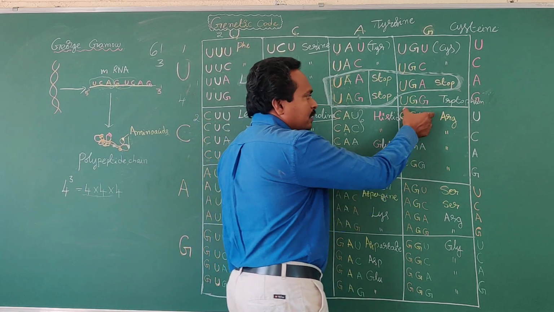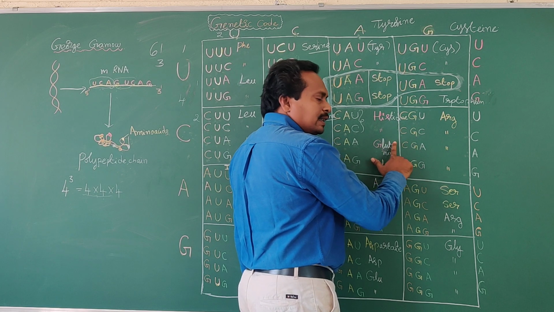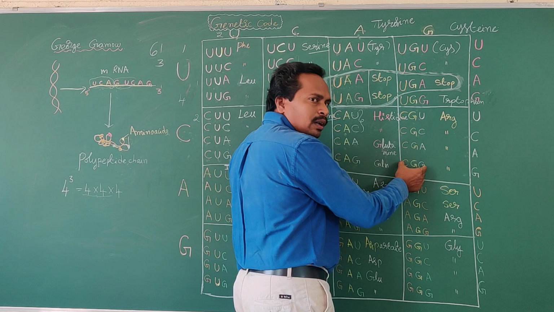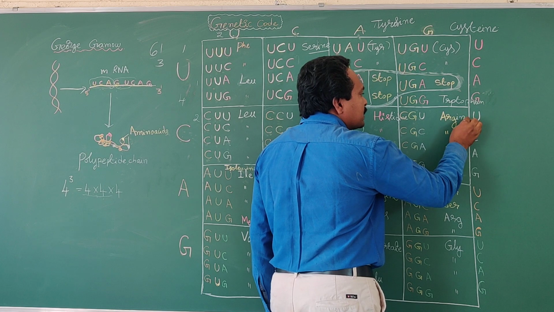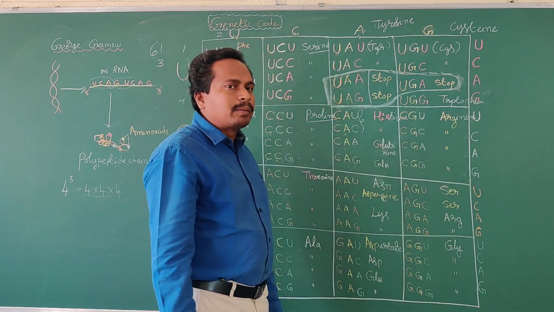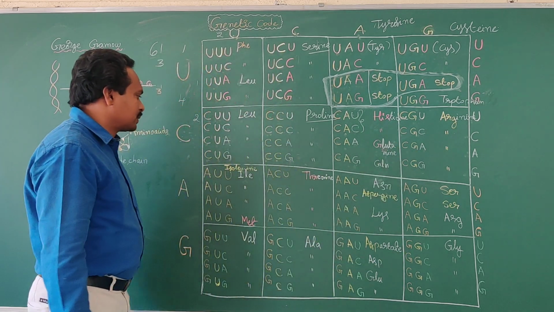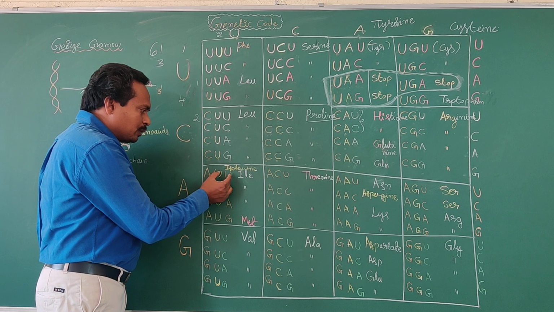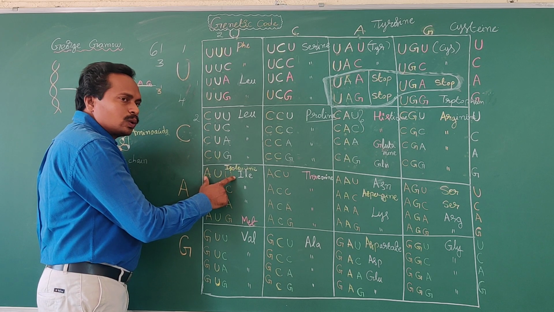Okay, is it clear? Next, the CGU, CGC, CGA, CGG, all these four codons code for synthesis of arginine amino acid. Arginine, ARG means arginine amino acid. Okay? Is it clear? Next, in the third row, the first box, the AUU codon codes for synthesis of isoleucine.